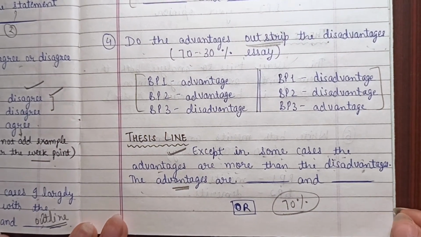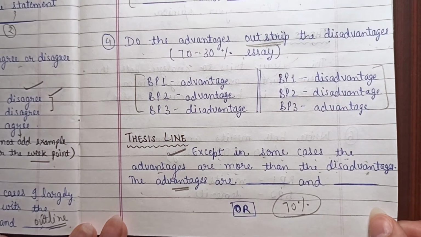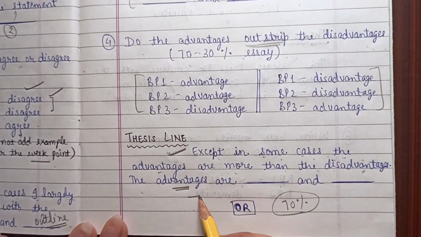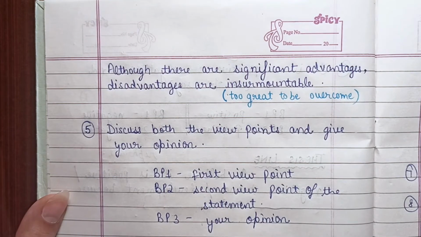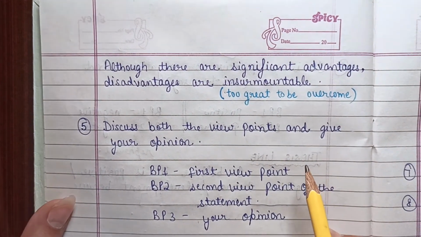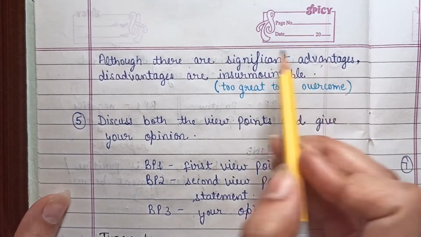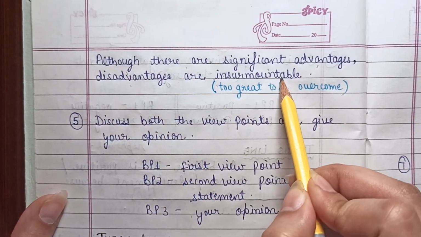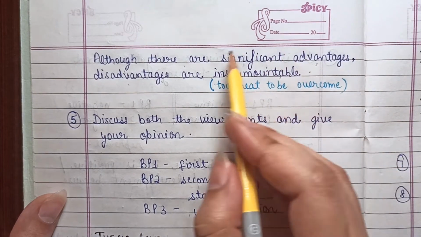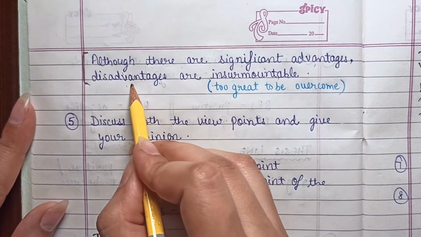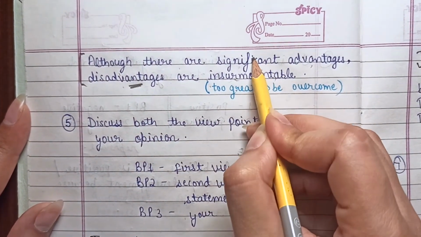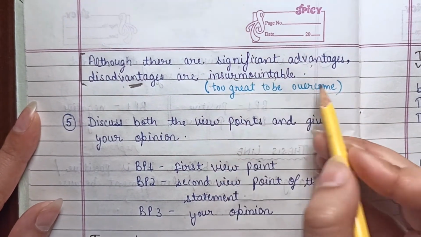You will not provide ideas for the weak point, that is, for the disadvantage here, right? Instead of writing the previous thesis line, you can also say, although there are significant advantages, disadvantages are insurmountable. It means this statement is used when the disadvantages are more than the advantages, right?